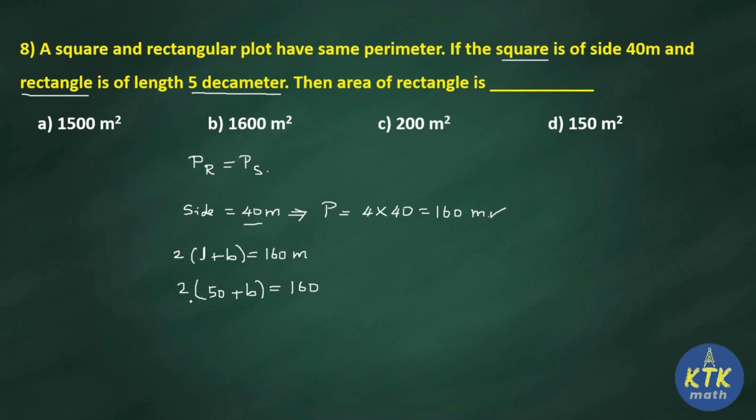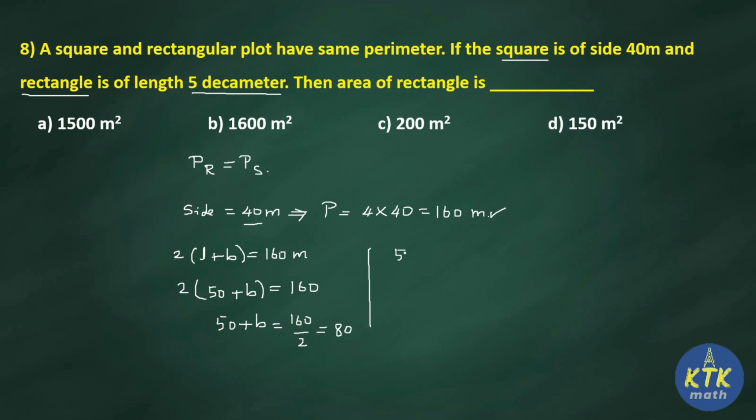So 2, bring it to right side. So 50 plus B is equal to 160 divided by 2. So 160 divided by 2 becomes what? It becomes 80 meter. Now 50 plus B is equal to 80.